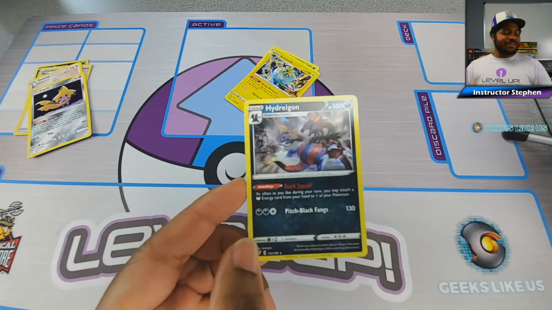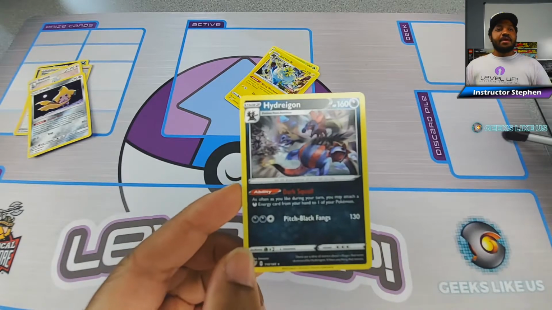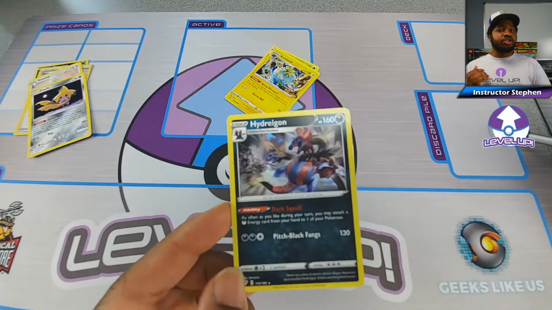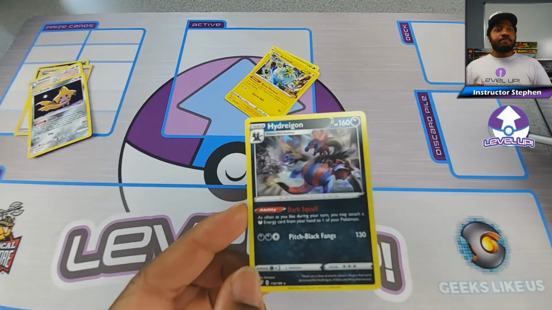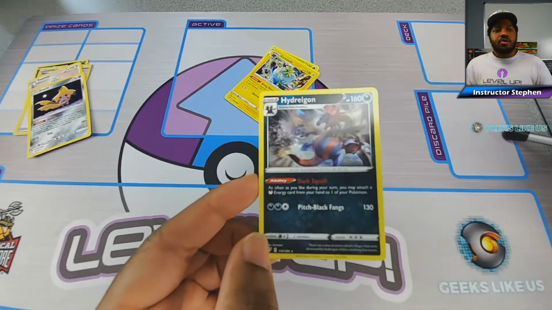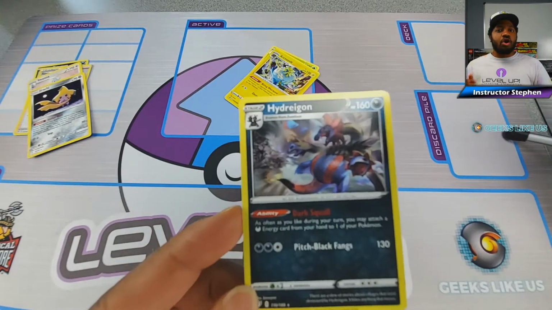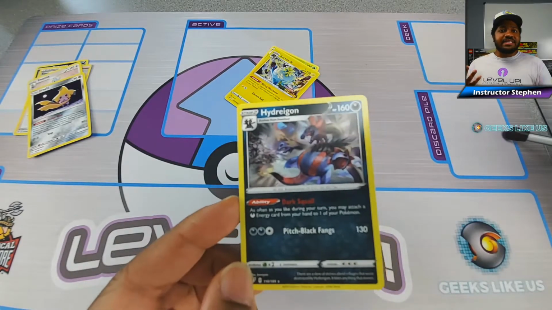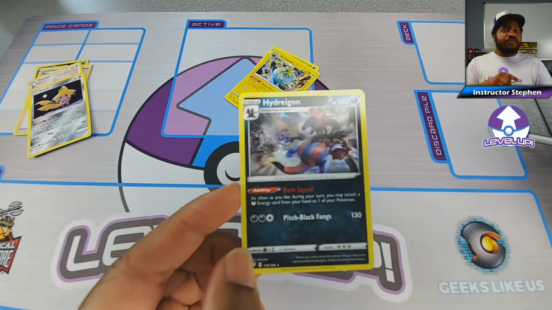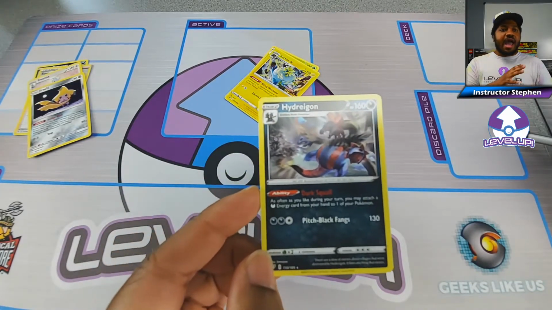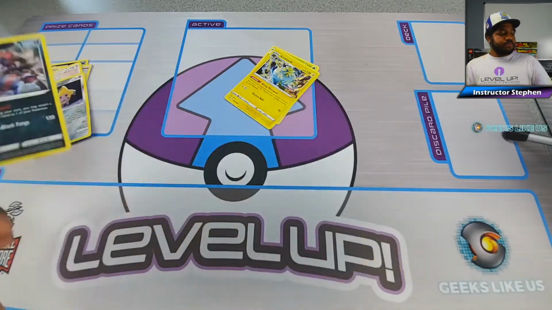As often as you like, you may attach a dark energy card from your hand to one of your Pokemon. Now, that means that if you have it, you can do it if you decide to, and then you can do that as many times as you'd like. Some of my students will use the ability one time, not realizing that it says as often as you like, meaning that you can basically use it unlimitedly. So it's a good thing to keep in mind when you see as often as you like. It means if you can do it, you can do it at any given time. There's no limit on how many times you can do it.